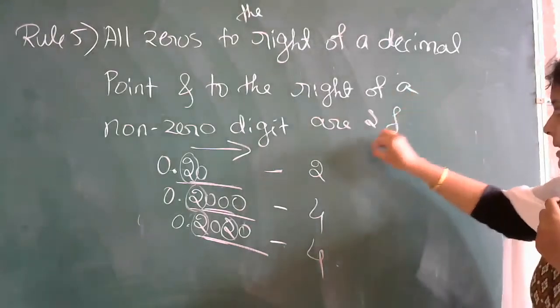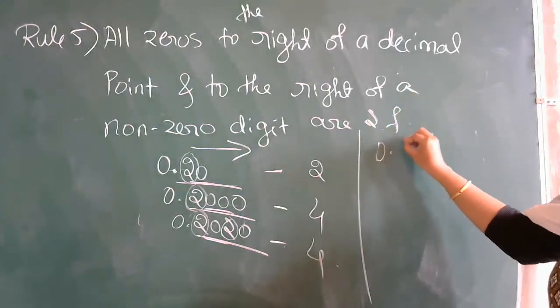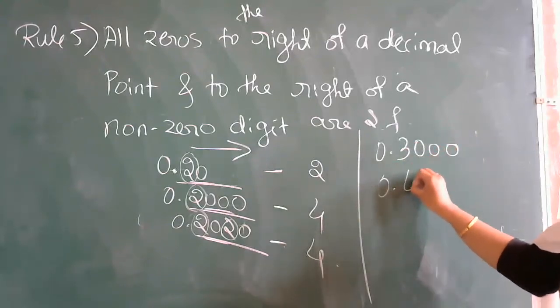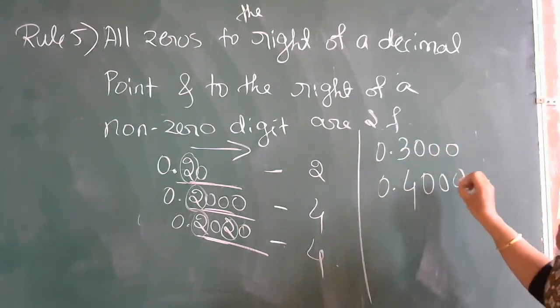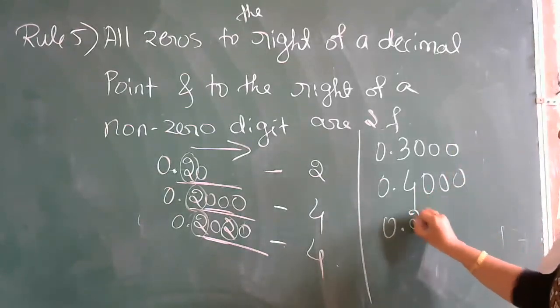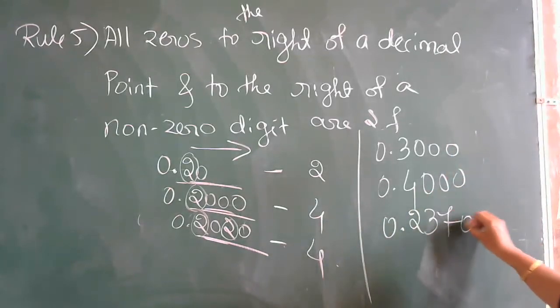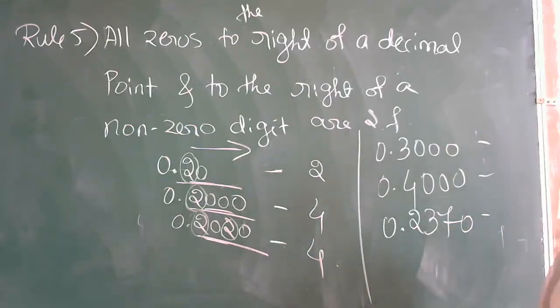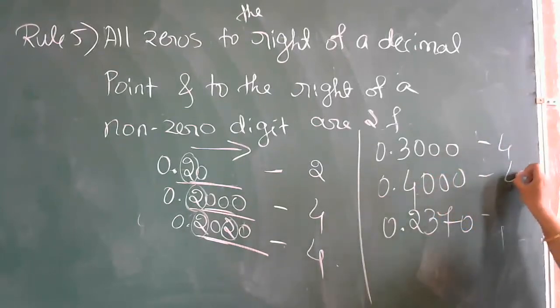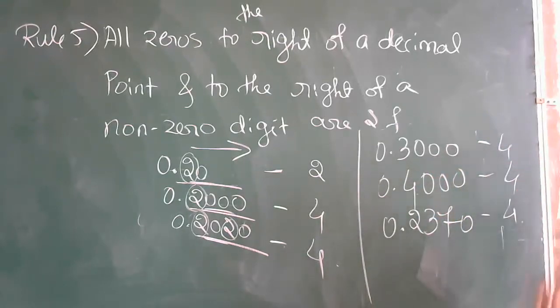We can take some examples like 0.3000, 0.4000. We can take a few more examples like 0.2370. So here the significant figures, this 0 it includes. So here it is 4, here also 4, here also 4. So like this you will write.